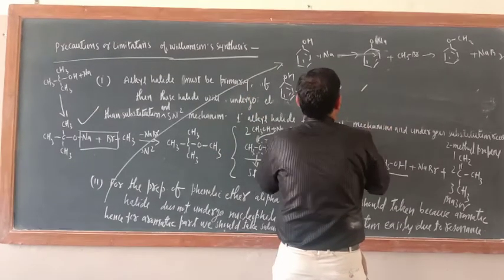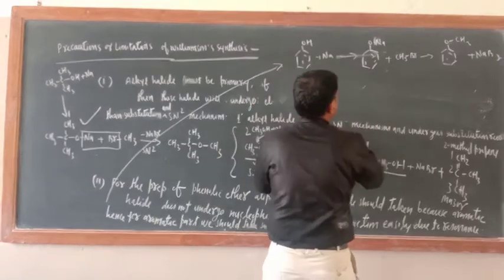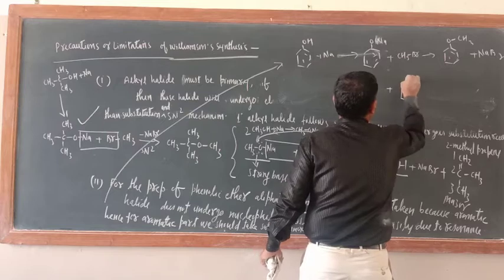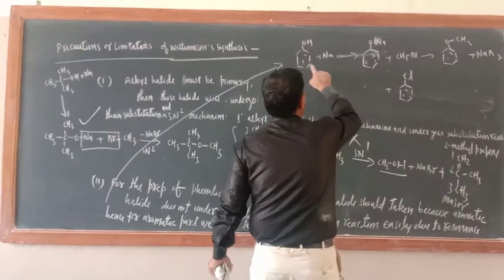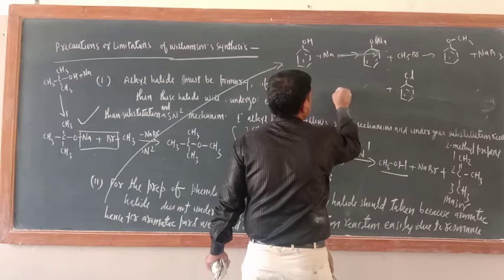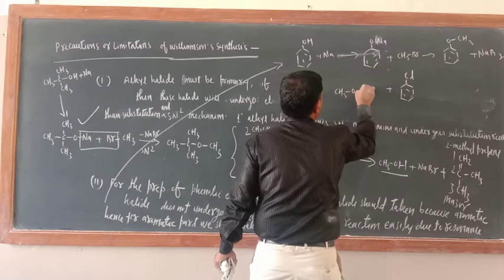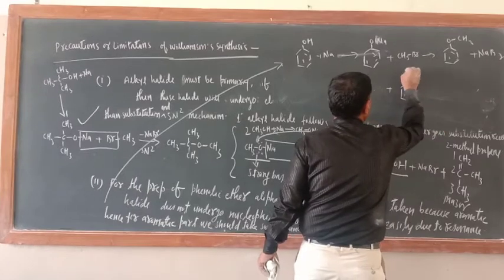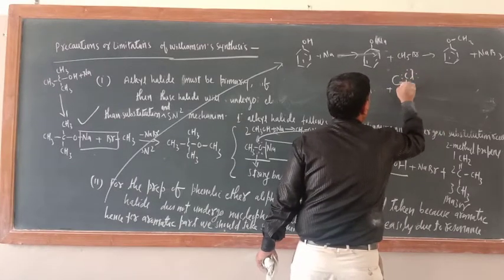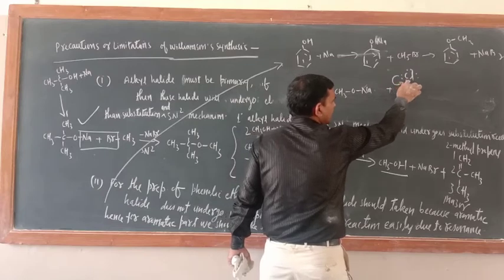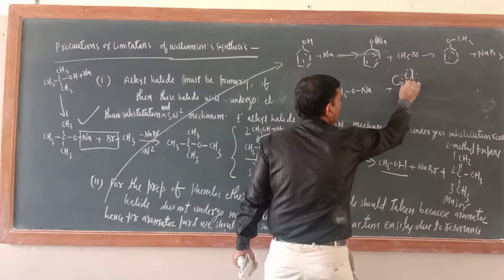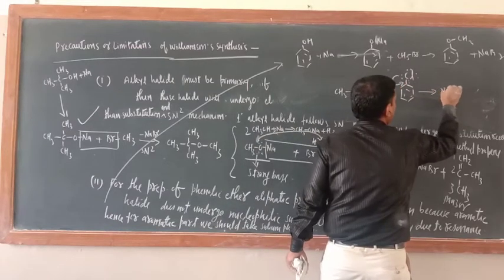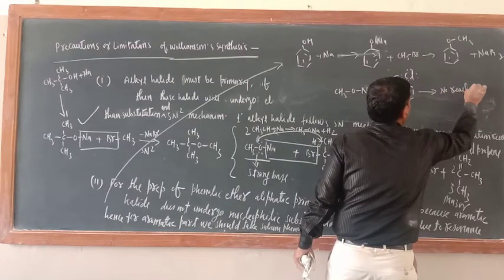Now suppose you take this one aromatic, where Cl is there, and take this one aliphatic, CH3ONa. Then what would be there? Resonance would be there or not? Na should react with Cl, but here partial double bond character would be there, so replacement would be difficult. Hence no reaction. Why no reaction?